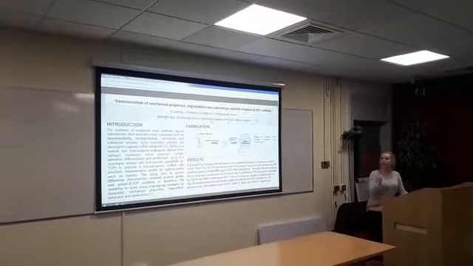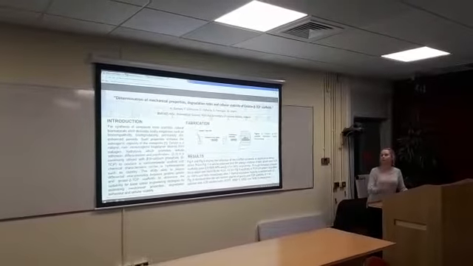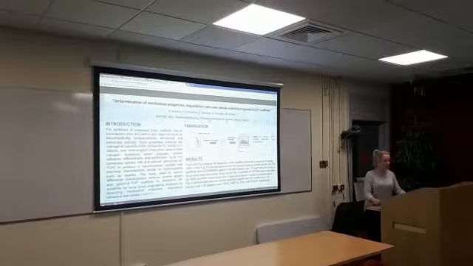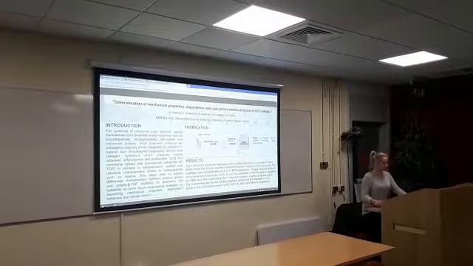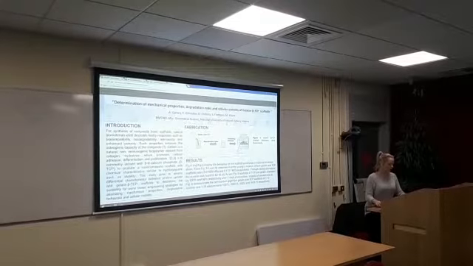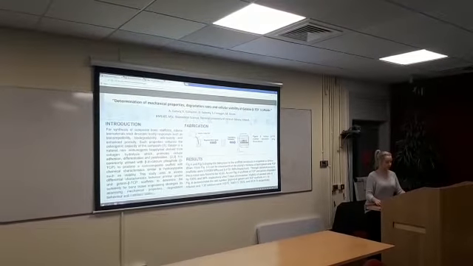The title of our poster is Determination of Mechanical Properties, Degradation Rates and Cellular Viability of Gelatin-Based TCP Scaffolds. Gelatin is a natural biopolymer derived from collagen. It's commonly utilised with beta-tricalcium phosphate to produce nanocomposite scaffolds.